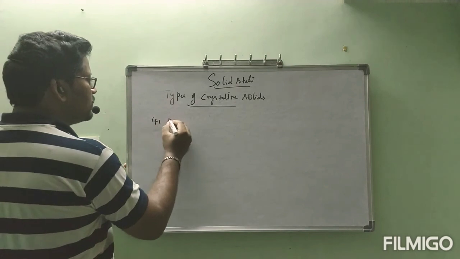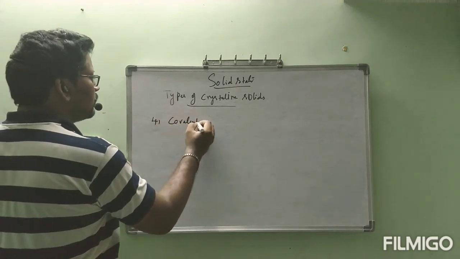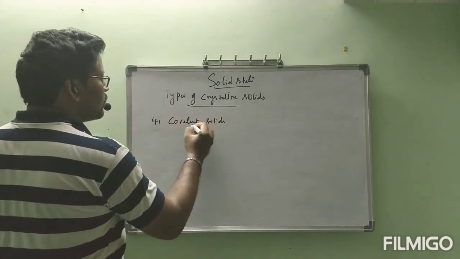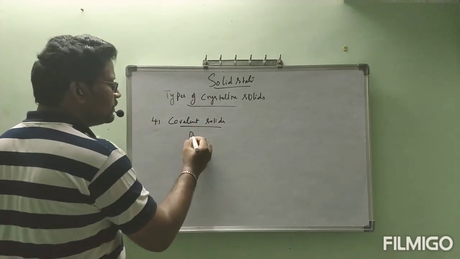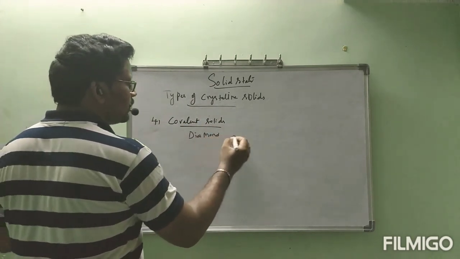Fourth one, covalent solid. Covalent solids' best examples are diamond and graphite.